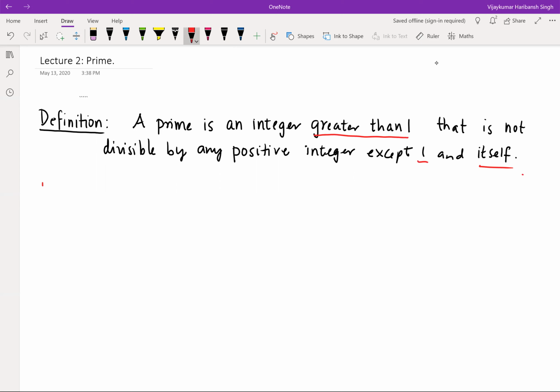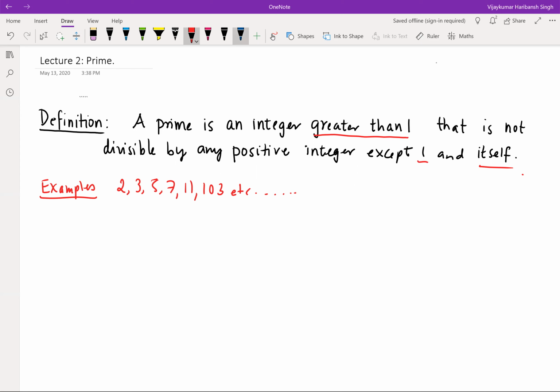So let me give you a few examples. The examples could be 2, 3, 5, 7, 11, 103, and so on. So these are the prime numbers.